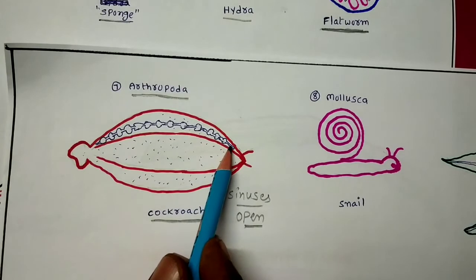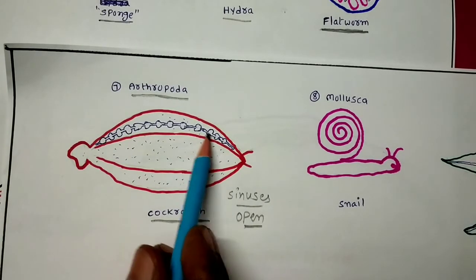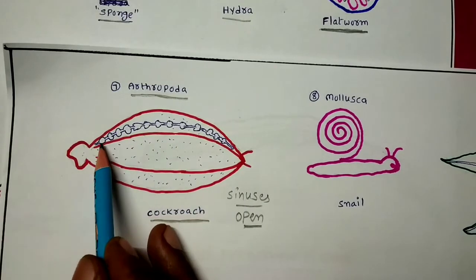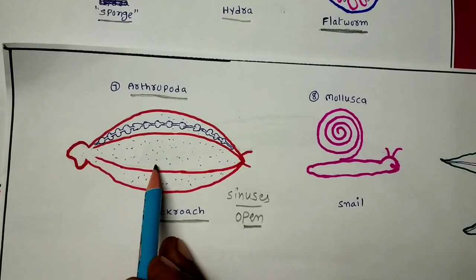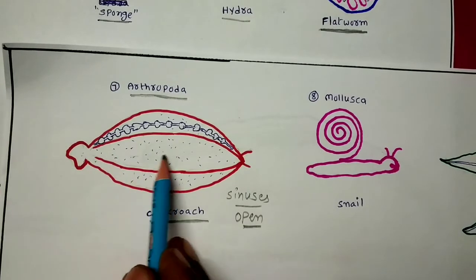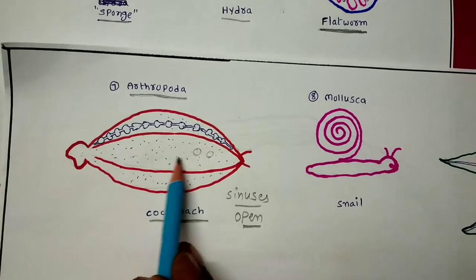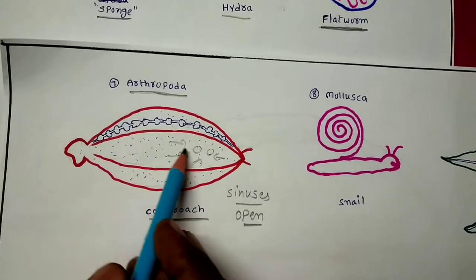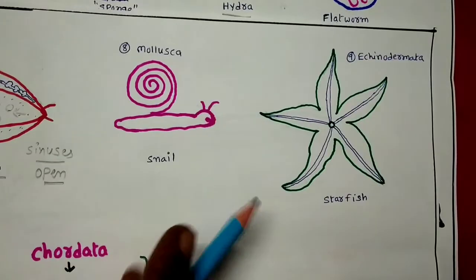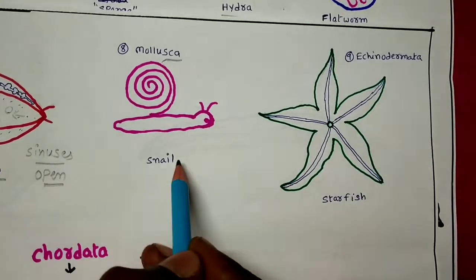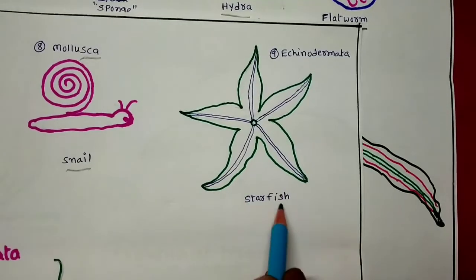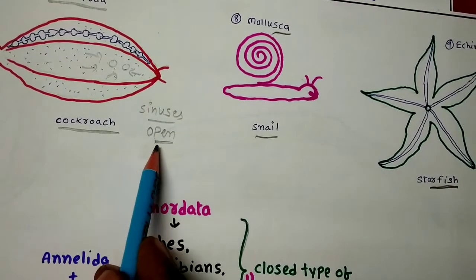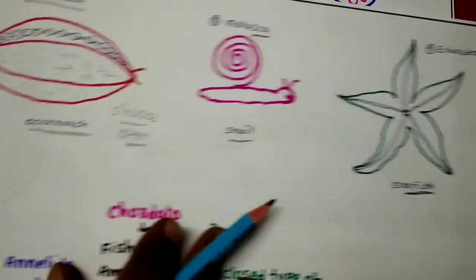This heart has 13 chamber-like structures, and it is pulsatile. Due to the pulsatile movements, the blood, which we call hemolymph, is supplied to all the body parts, and thus the body parts directly get nourishment without any blood vessels. You can find the same in the Mollusca, the snail-like organisms, and also in the Echinodermata, the starfish-like organisms. Similarly, they have the open type of circulatory system without blood vessels.